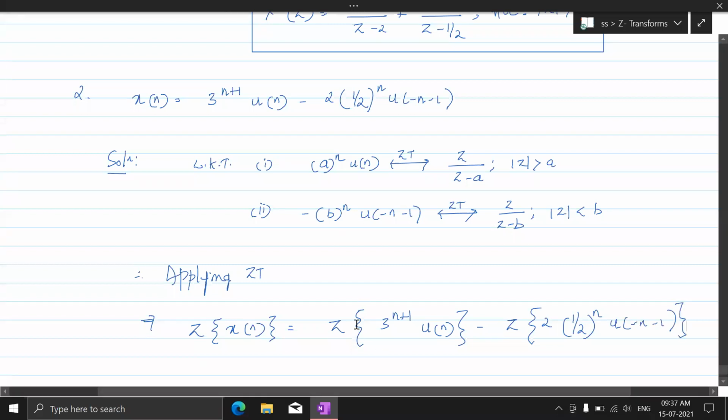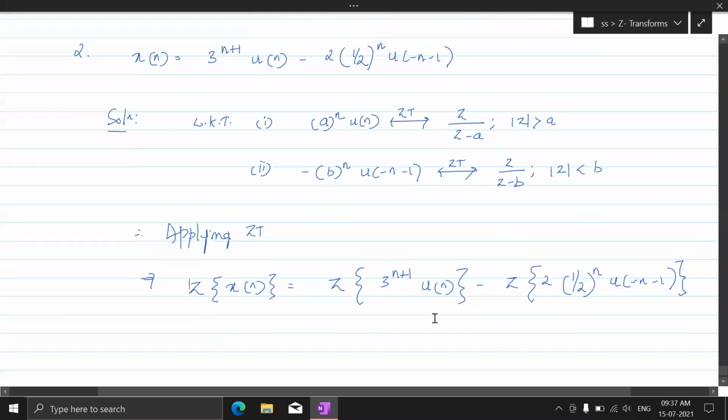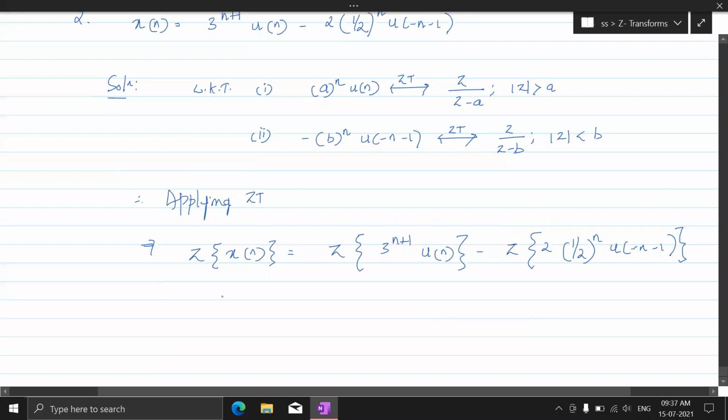When I'm dealing with the brackets, it means I'm applying Z transform on it. Mind you, don't mistake this z for something in the given term. Applying Z transform of x of n means it is x of z.